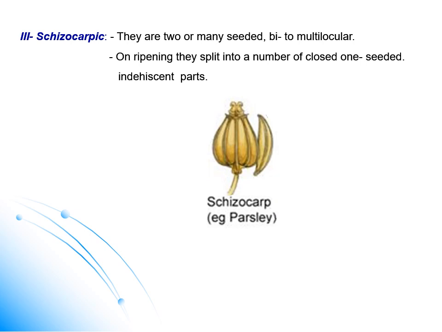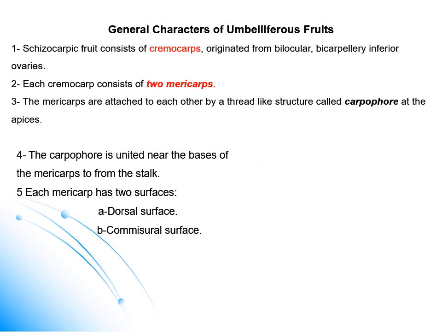As we will discuss many members of family Umbelliferae, we'll discuss the general characters of the family Umbelliferae fruit. It is a schizocarpic fruit, meaning a dry fruit derived from a bi- to multilocular ovary containing two seeds or more. On ripening, it dries and separates into a number of components, each containing one seed.